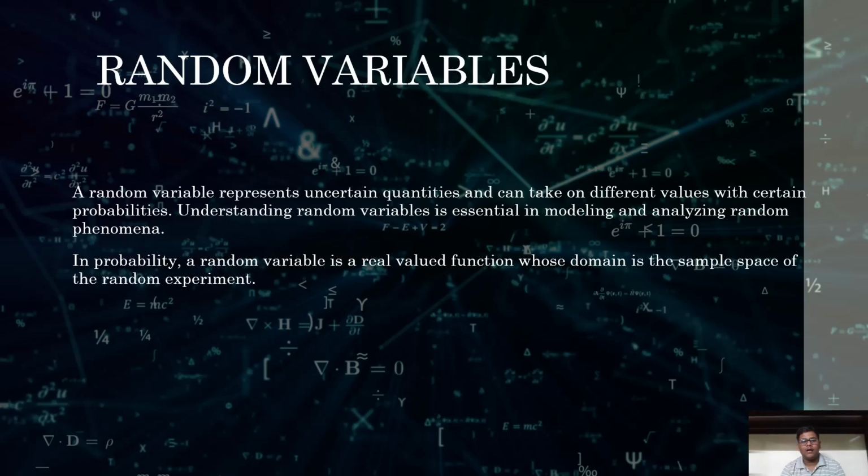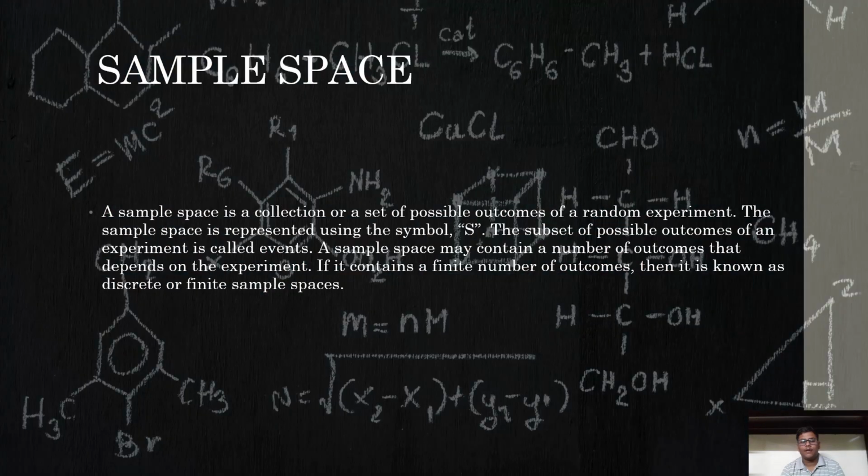Random variables. A random variable represents uncertain quantities and takes different values with certain probabilities. Understanding a random variable is essential in modeling and analyzing random phenomena. In probability, a random variable is a real valued function whose domain is the sample space of a random experiment.